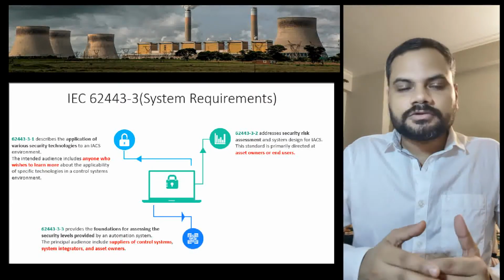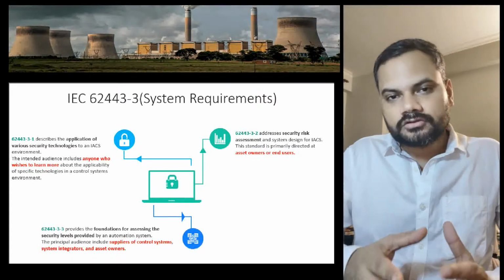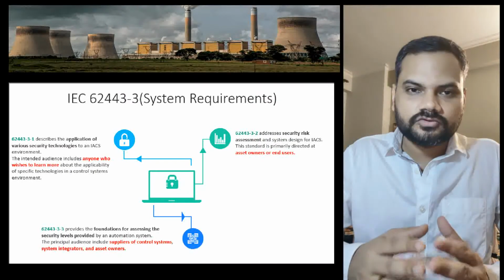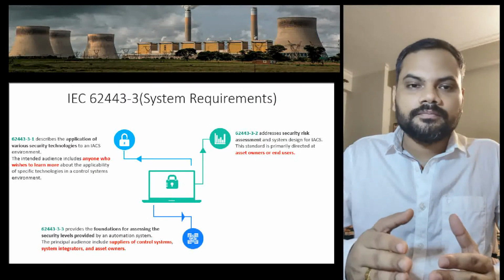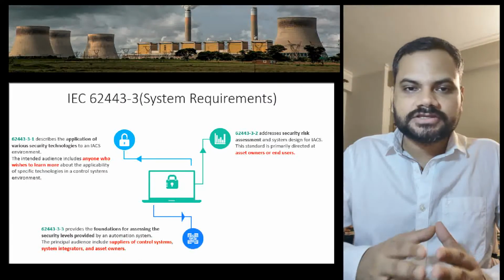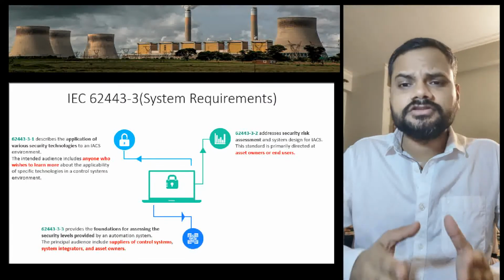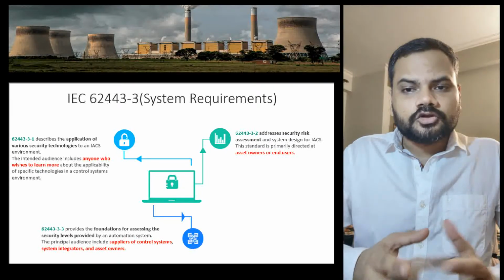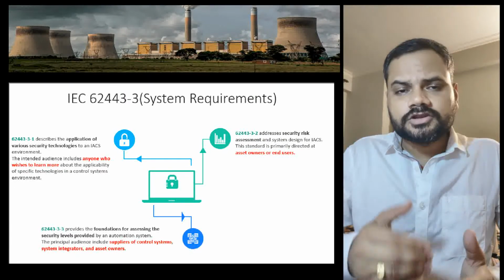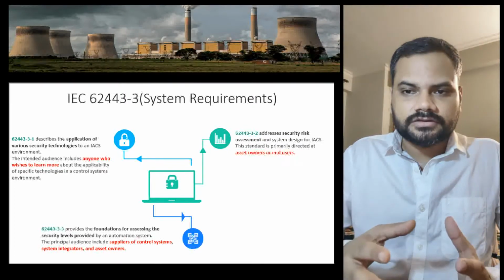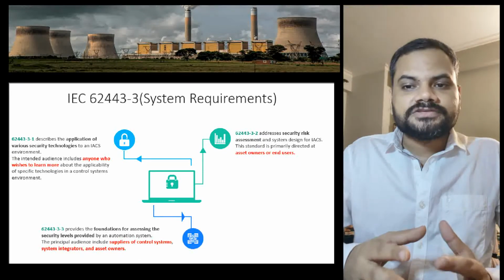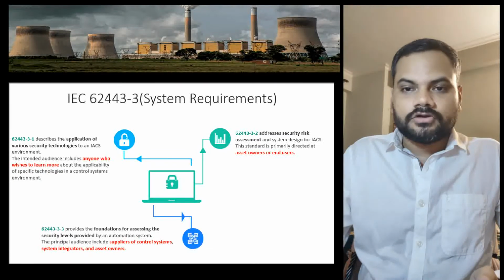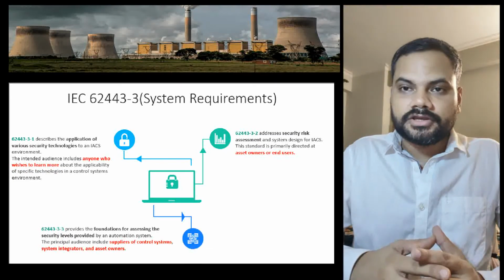And 3.2 talks about security risk assessment. So if you have to carry out a risk assessment, or you have to make a policy or procedure based on the risk assessment, then you have to follow IEC 62443 3.2. And who are the intended audience for this? The intended audience are the asset owners and the end users. 3.3 talks about the foundations of assessing the security levels provided by an automation system. So this talks only about the security levels provided by any automation system. The principal audience includes suppliers, control system integrators, and asset owners. So all these three will be the intended audience for it.